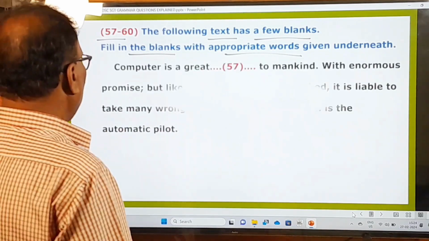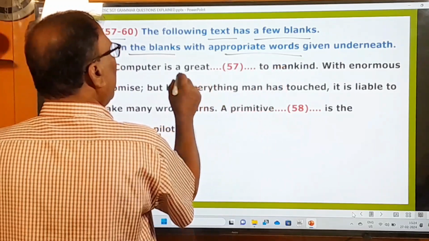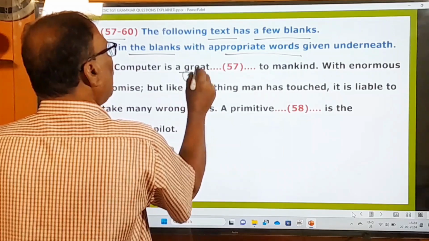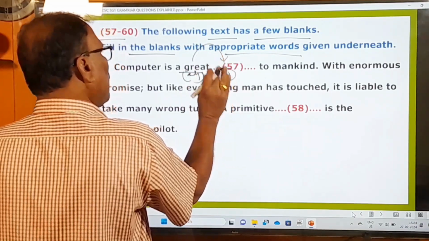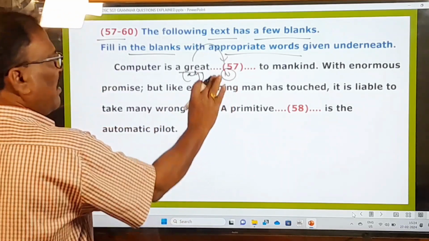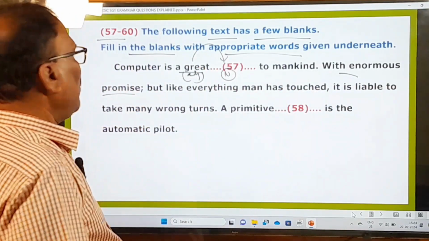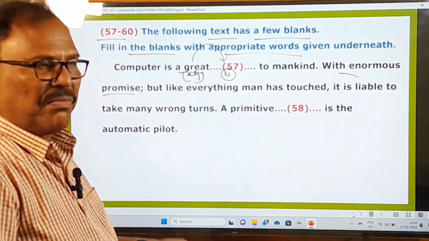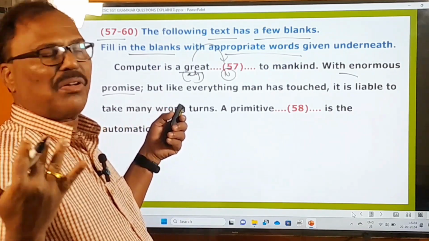Now this is the small passage. Computer is a great dash to mankind. Great dash, so this is an adjective. After an adjective, there must be used what? A noun always. So let us choose that noun from the given options. With enormous promise, that means the computers are promising enormous progress, enormous development. With the advent of computers, there's a lot of rapid progress. You know that very well.